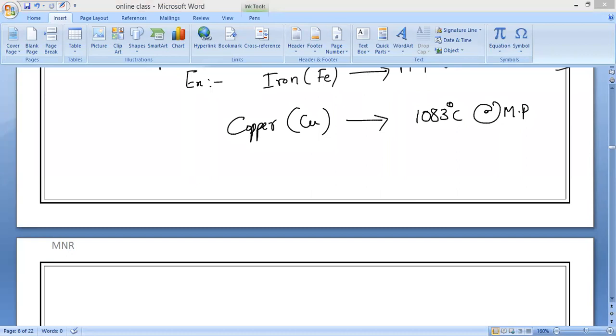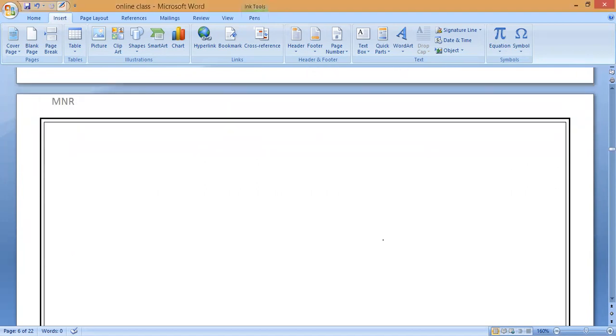So that is why metals have very, very high melting points. But again, there is an exemption. What is the exemption? Everyone, except sodium and potassium. Do you know the melting point of these?